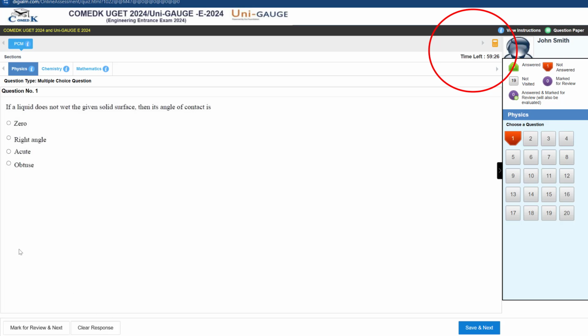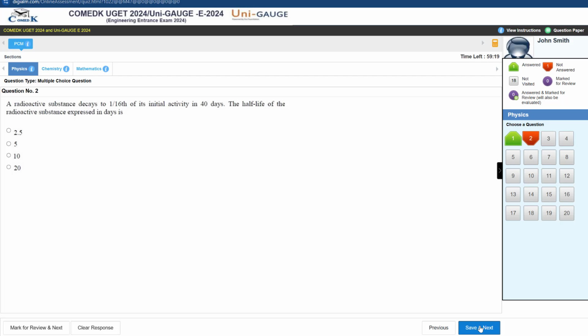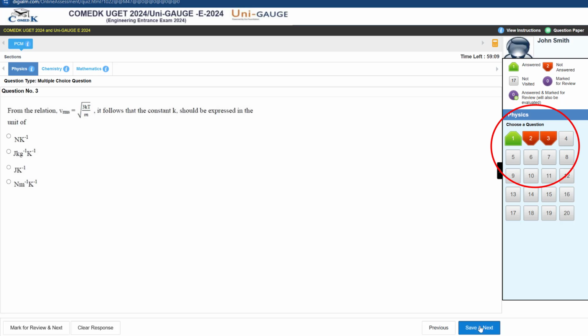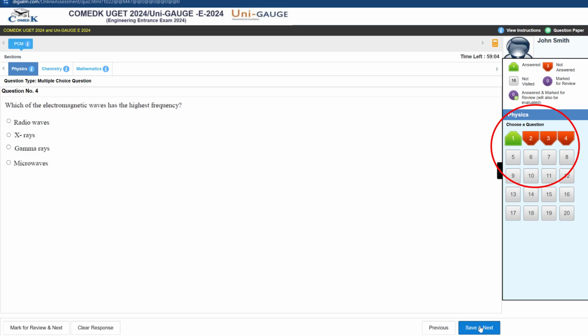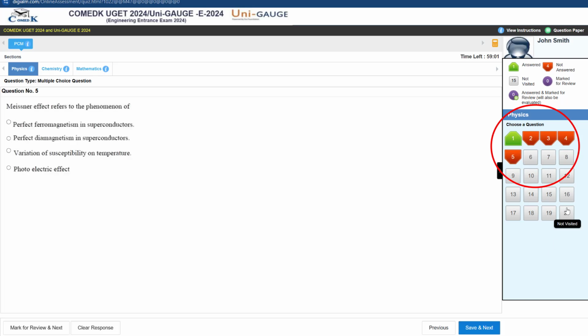So see the question. If a liquid does not wet the given solid surface, then its angle of contact is... So the answer here will be obtuse. So you will have to tick obtuse and then you will have to click the save and next button at the bottom. Once you click save and next, you can see that green color has come, and now you are in the second question, which is a red color because you are attempting it. So you can just tick or you can just proceed as you wish, but the red colors will go on if you don't tick. Okay, you are not ticking any answer, so the red color is going on.